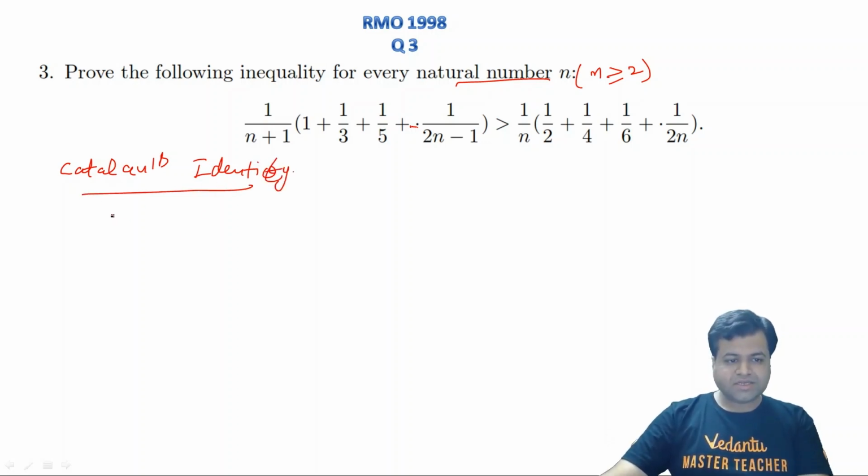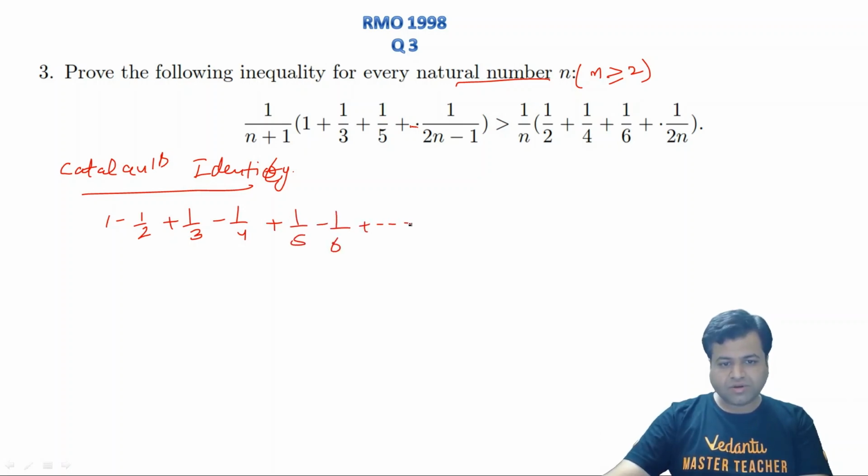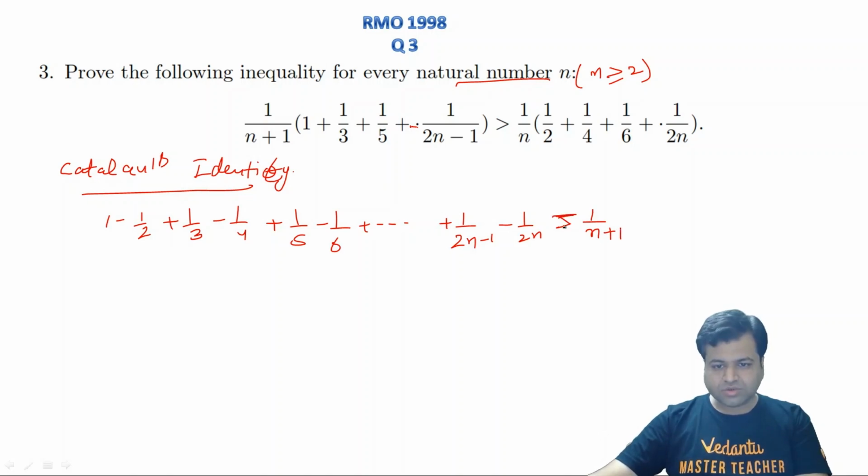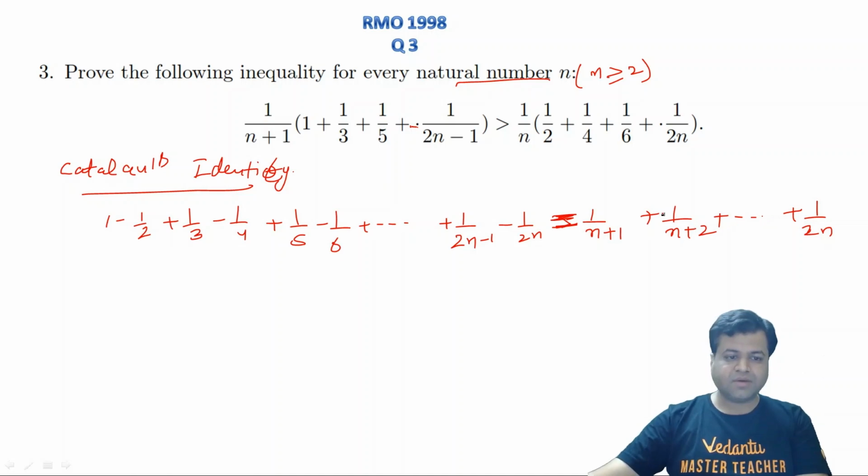The identity says that 1 minus 1 by 2 plus 1 by 3 minus 1 by 4 plus 1 by 5 minus 1 by 6 plus and so on till 1 upon 2n minus 1 minus 1 upon 2n is equal to 1 upon n plus 1 plus 1 upon n plus 2 plus and so on 1 upon 2n.